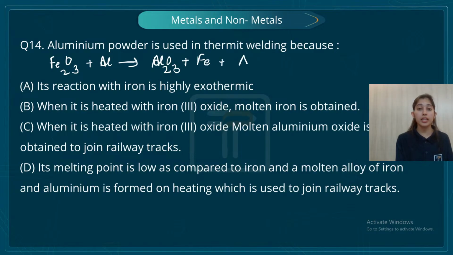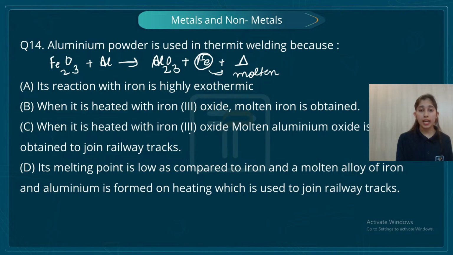It's an exothermic process. So this is the reaction and I get this iron in its molten state. Okay. So its reaction with iron is highly exothermic. Okay. When it is heated with iron(III) oxide, molten iron is obtained. Correct. This is also correct.